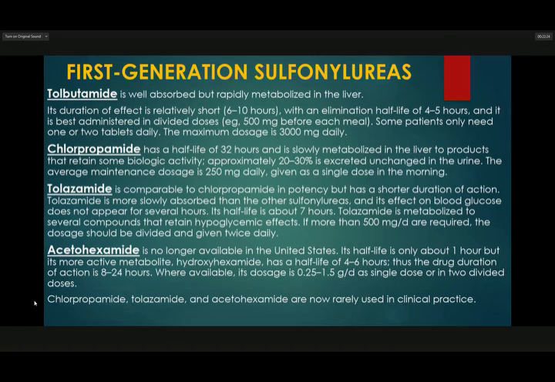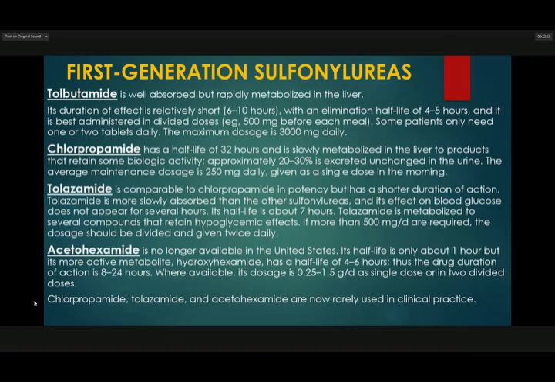Chlorpropamide has a half-life of 32 hours and is slowly metabolized in the liver to products that retain some biologic activity. Approximately 20 to 30% is excreted unchanged in the urine. The average maintenance dose is 250 milligrams daily, given as a single dose in the morning.